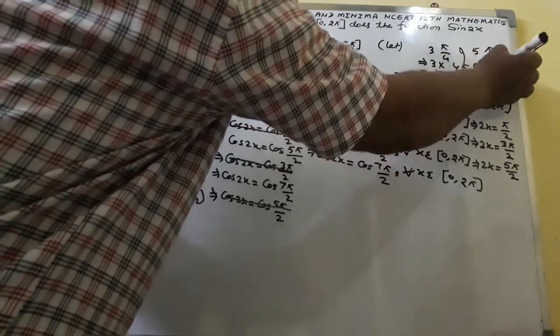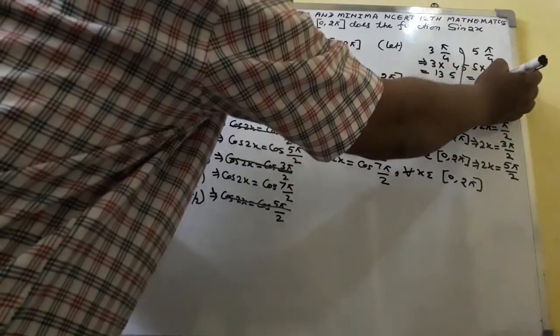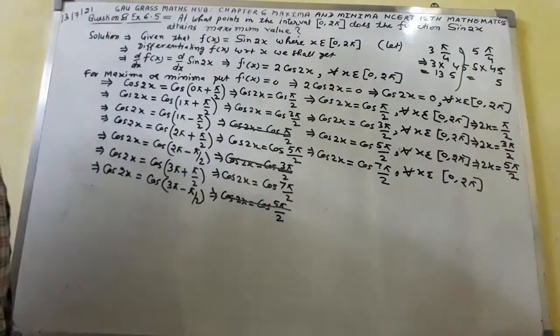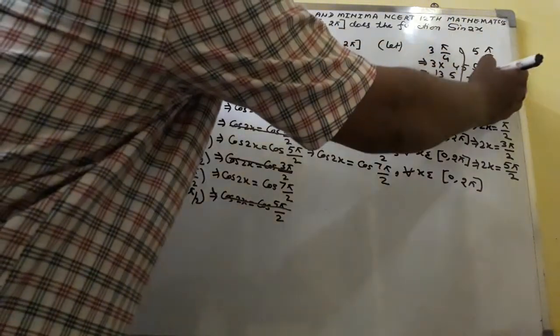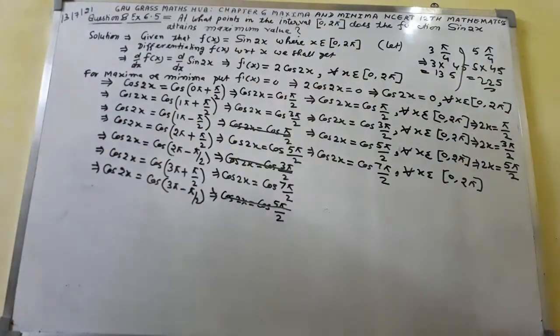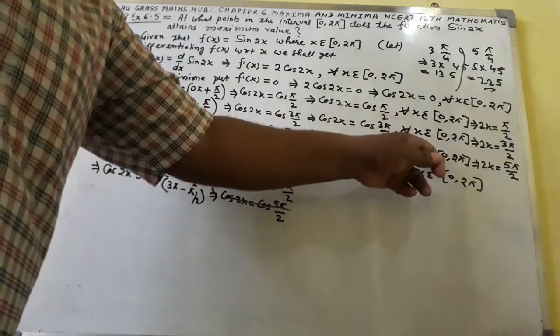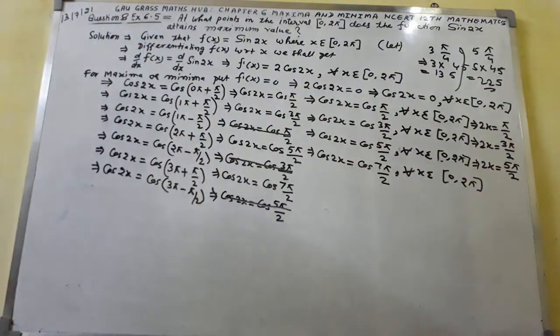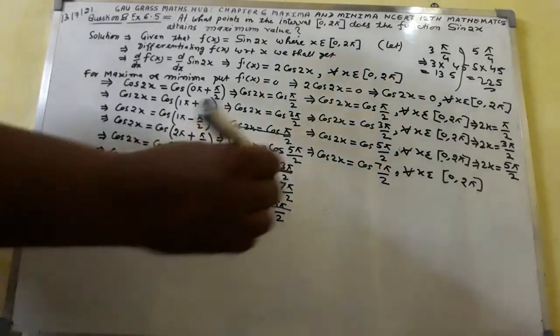Calculate this one: 5 fives are 25, we get carry 2, and 5 fours are 20, 20 plus 2 is 22, so 225 degree. Again 225 degree will fall between 0 and 2 pi. This is correct.